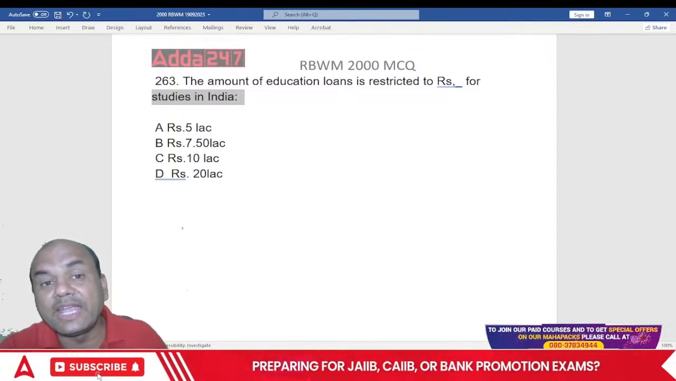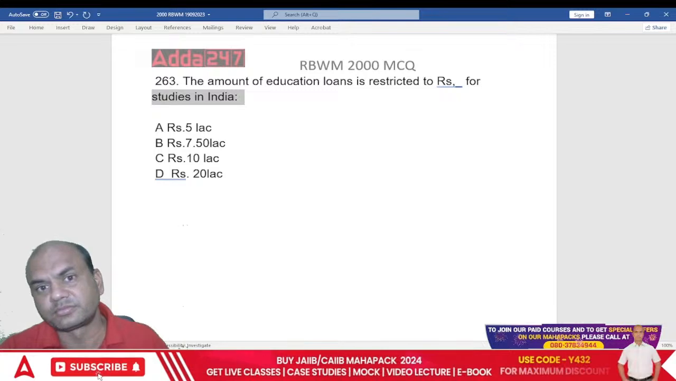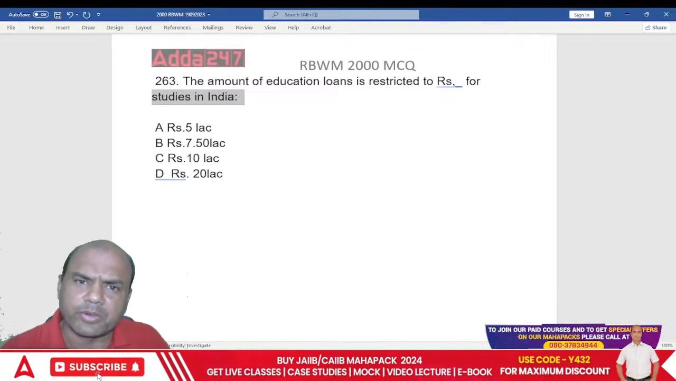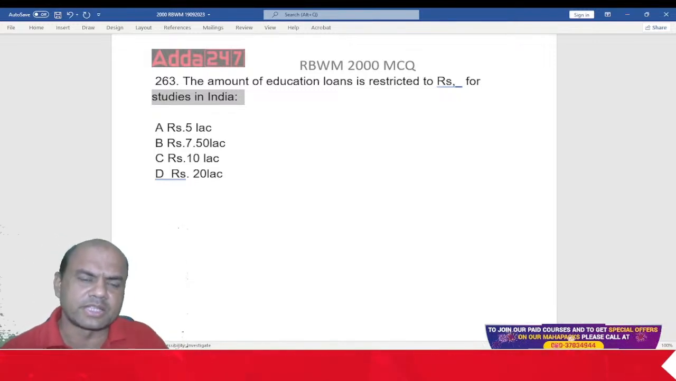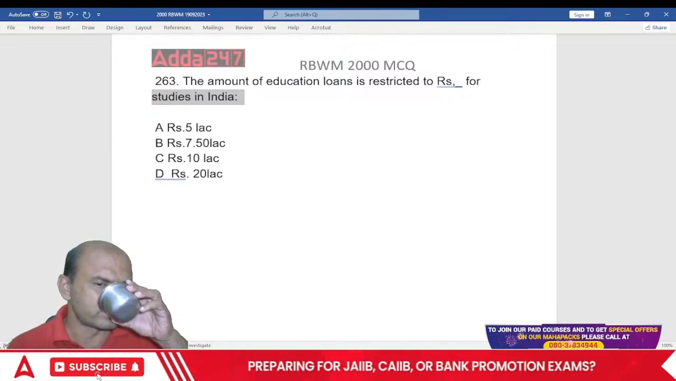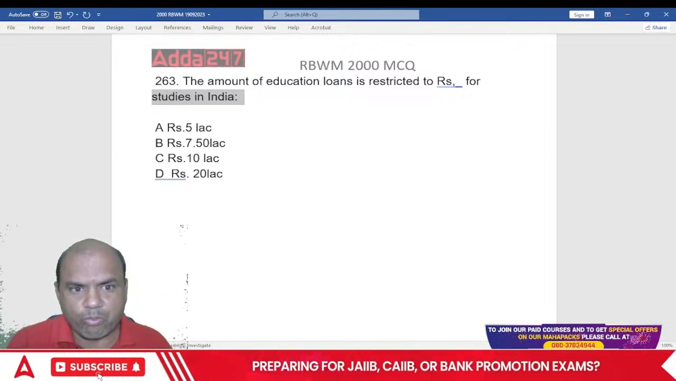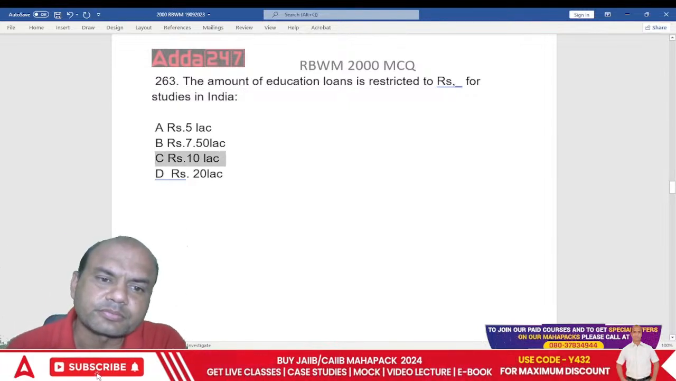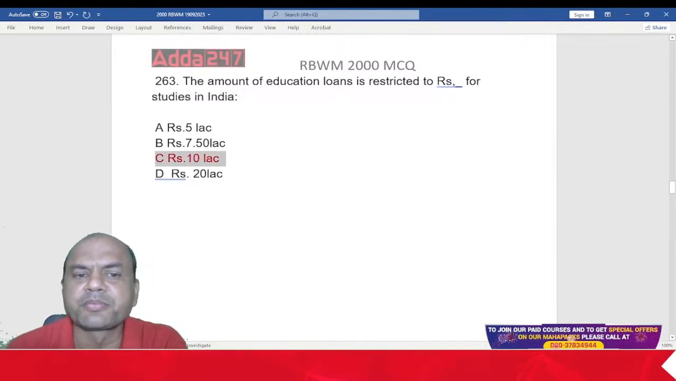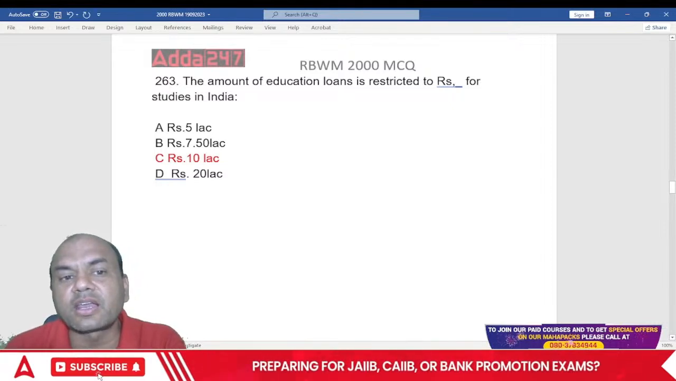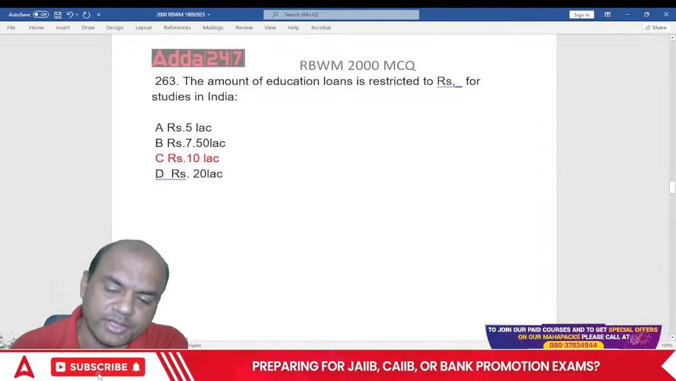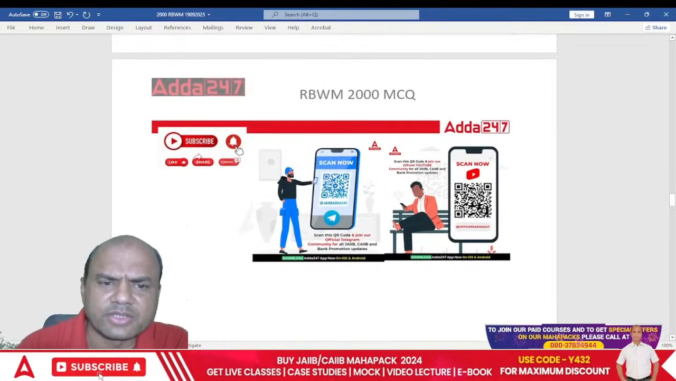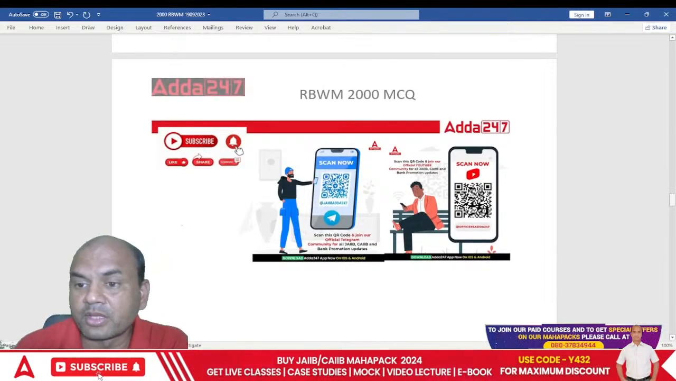Education loans in India. In India. Immediately I'll be asking you abroad also. Next question is abroad. So what is the answer over here? It is 10 lakhs. Education loans in India are restricted to 10 lakhs. Okay.